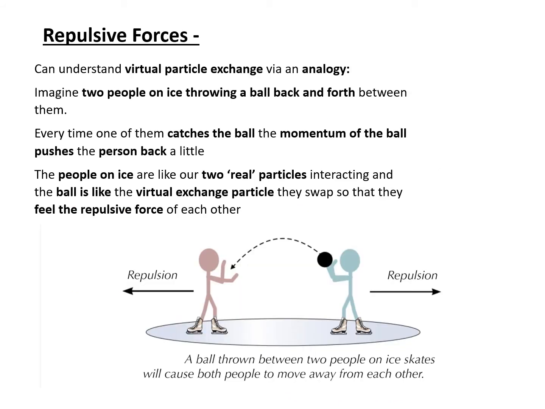So we can understand this in terms of an analogy. Let's imagine you had two ice skaters and they're throwing a ball back and forth between them. Every time one of them catches the ball, the momentum of the ball is going to push them back a bit and they're going to slide on the ice skates. And when they throw it back to the other person, that person catches the ball and they're going to slide backwards. So if you were watching these two ice skaters, but the ball was invisible, you'd see them mysteriously, without touching, push each other apart and repel each other. That's just like the repulsive force between two charges.